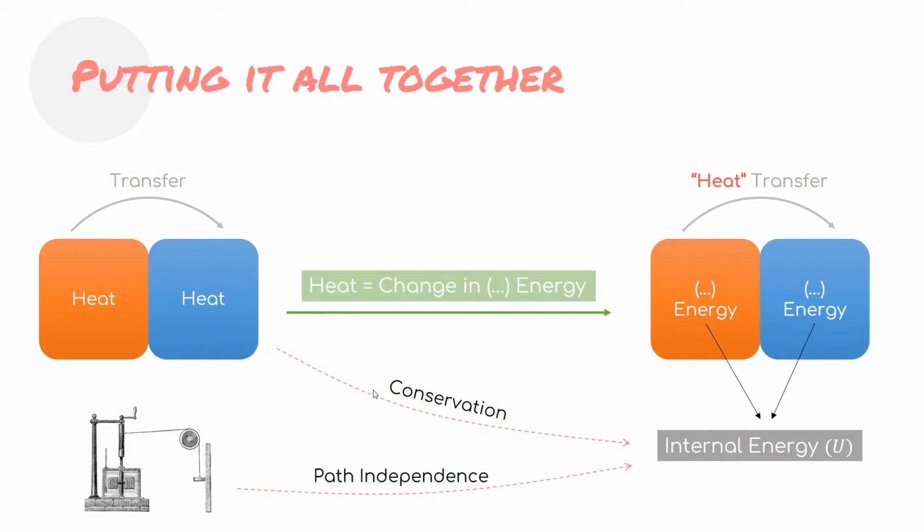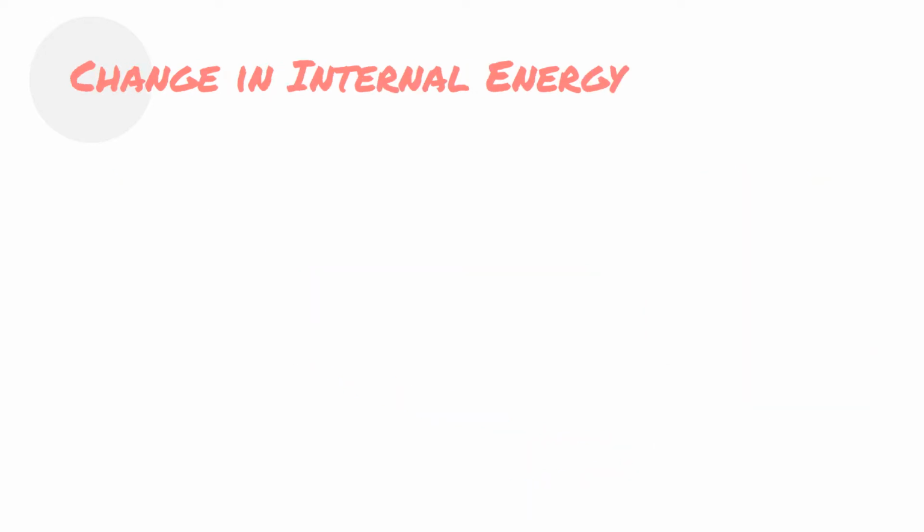And also, from Joule's experiments, internal energy got the path-independent property, or to be more correct, we should say that this internal energy has a differential that is path independent.